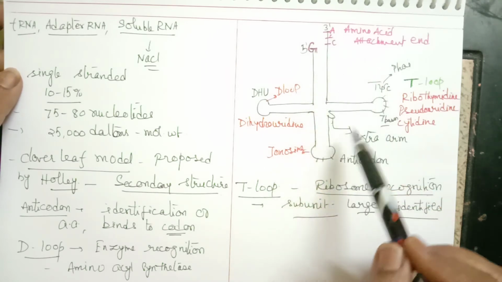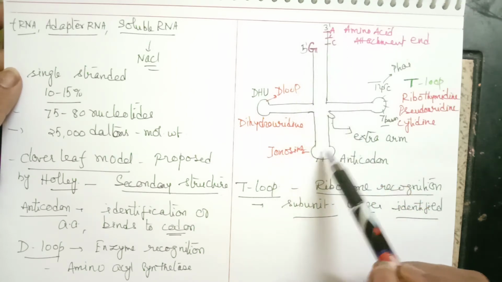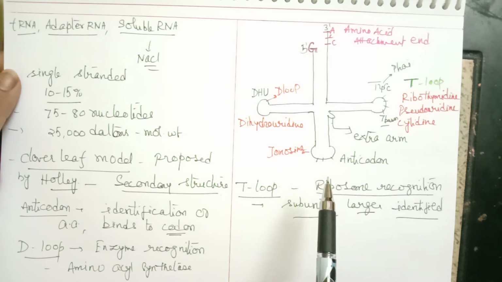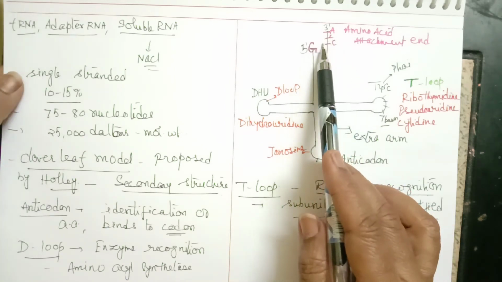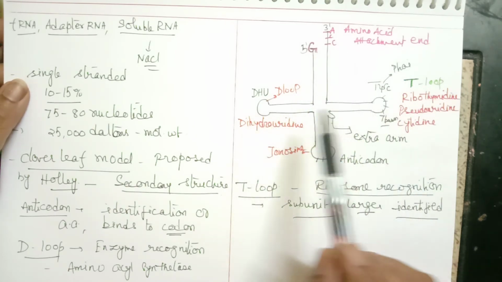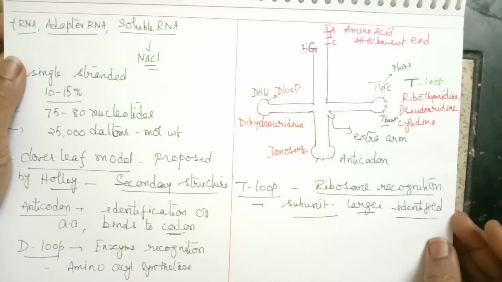Total 5 arms are present, with 1 tail end, 3 loops and 1 extra arm. The anticodon and CCA are present opposite to each other, and the other 2, the D loop and T loop, are found at right angles to this anticodon end.